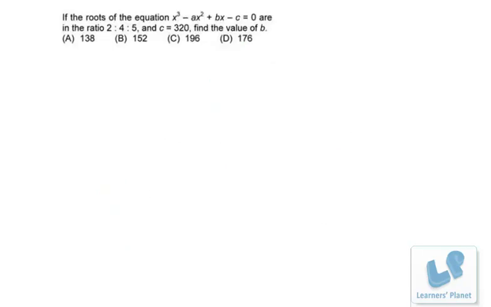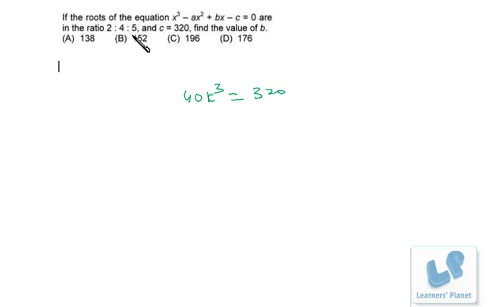Now friends, let's see this question. If the roots of the equation are in the ratio 2:4:5 and C is 320, find the value of B. Now it's very simple. Maybe the roots are 2k, 4k and 5k. So 5 into 4 is 20, 20 into 2 is 40. So 40k cube is 320, right?